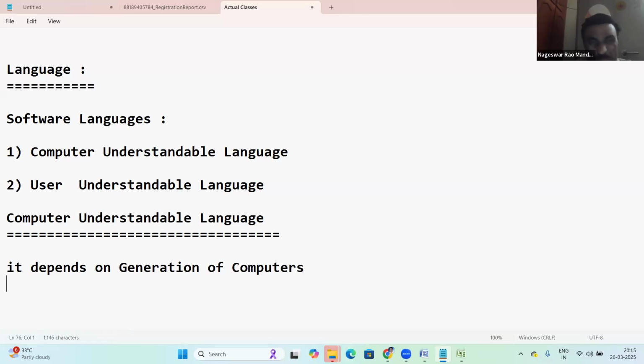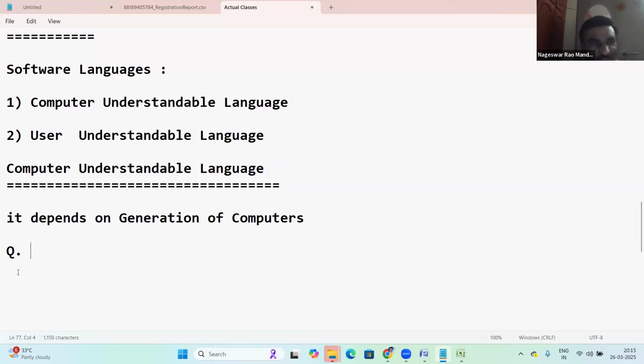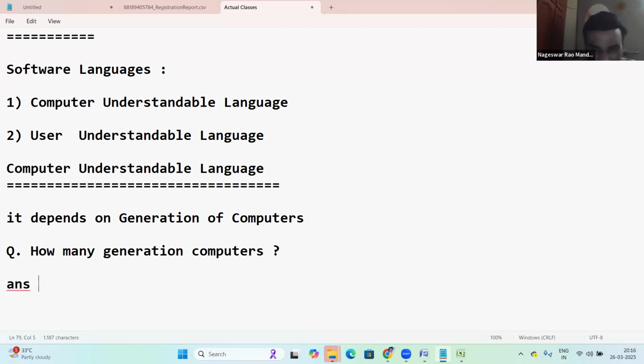Generation of computers, right? Now one more question for you guys. How many generations of computers? Anyone idea? Search in Google. You are an online student, right? So you can open your mobile and search in Google. You can see all that.